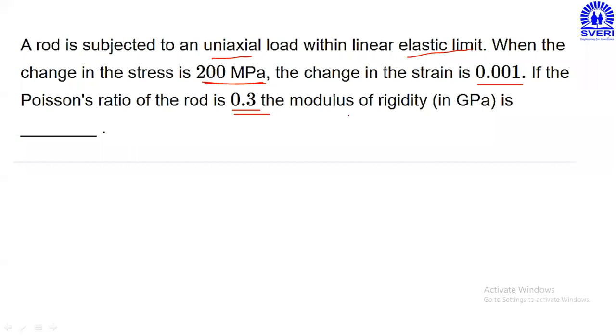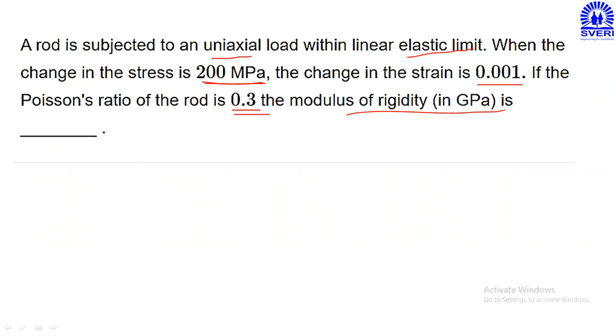the modulus of rigidity in GPa is, then we have to calculate the modulus of rigidity, which is called capital G, or it is also called capital C. So which parameter do we have to calculate? That is the modulus of rigidity. Then how to calculate it? For that purpose, we need to understand the relation between all the elastic constants.